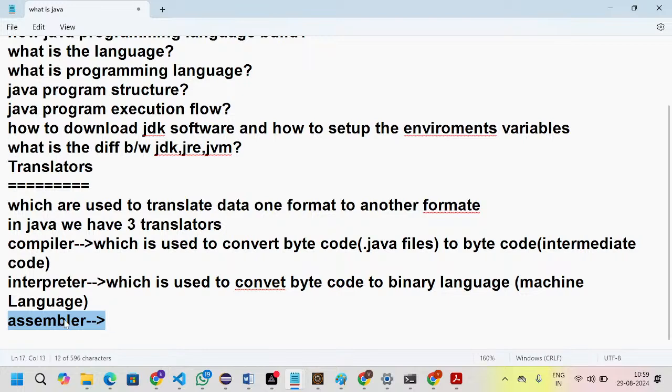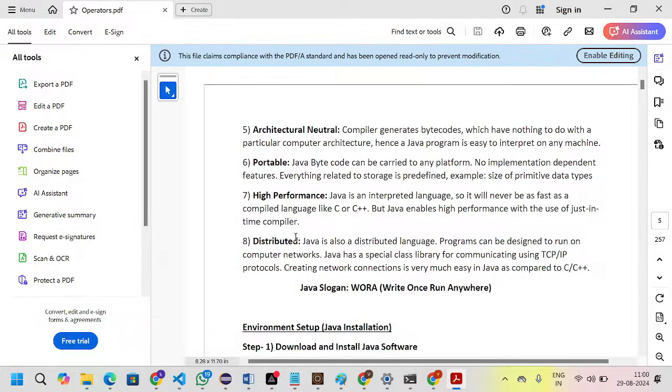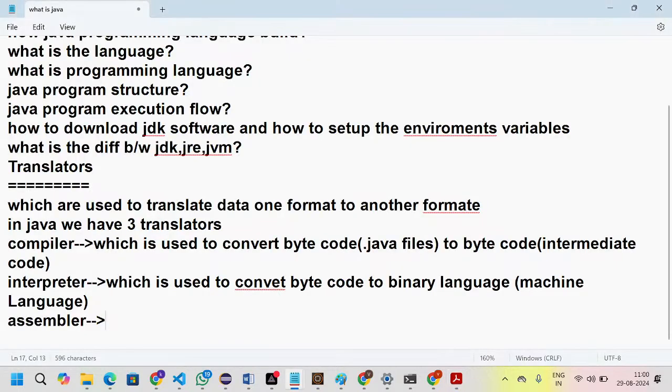Nowadays nobody is using the assembler language.